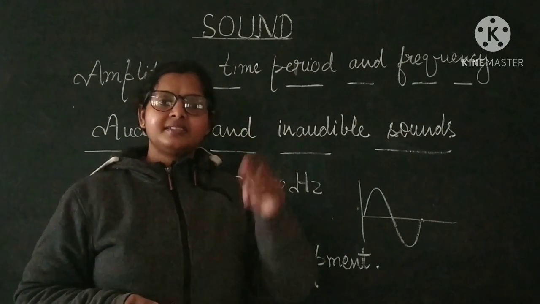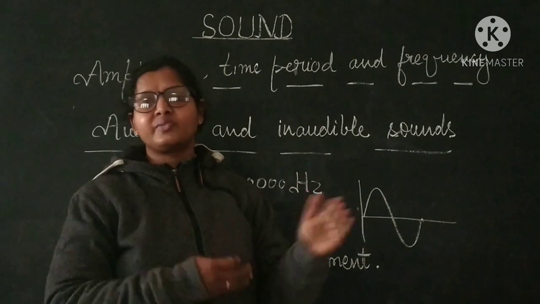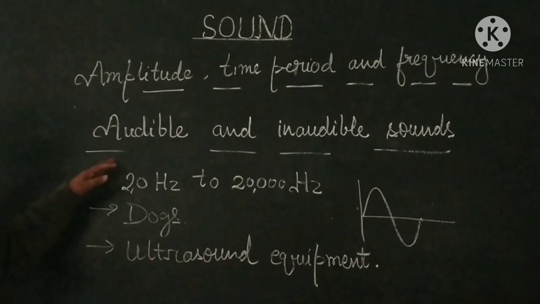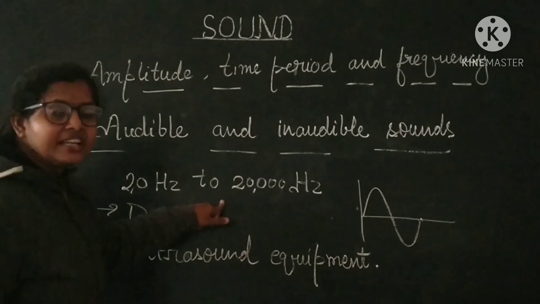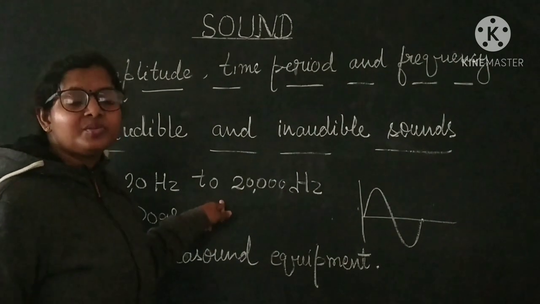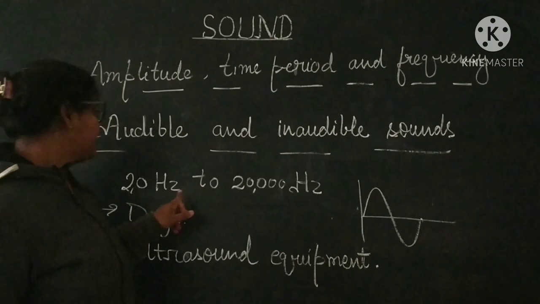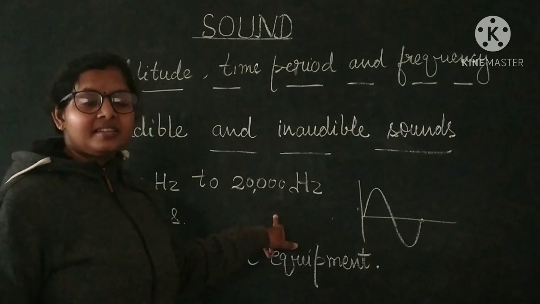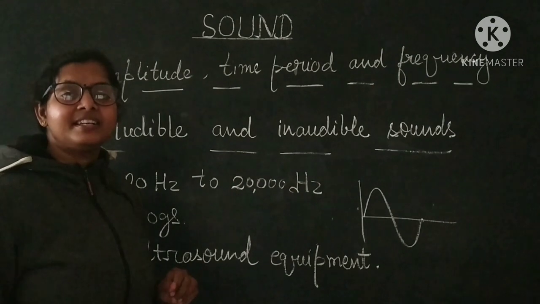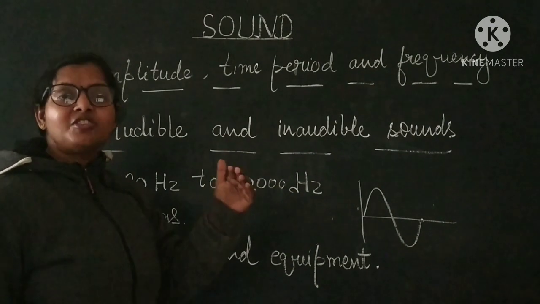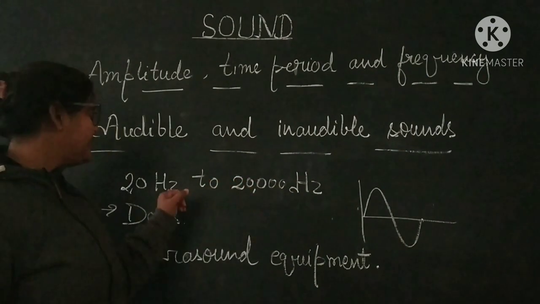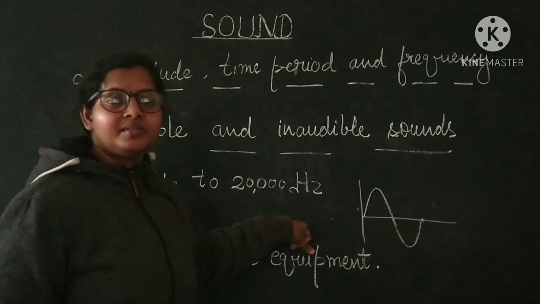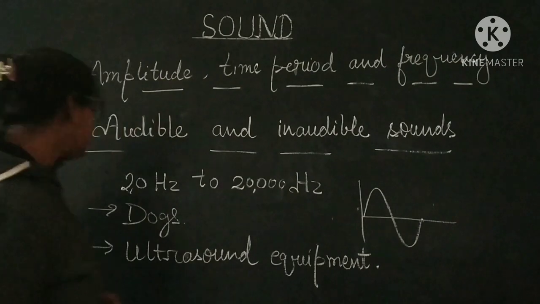You cannot listen to that sound because it has frequency less than 20 Hz. And audibility range. So what is the audibility range of the human ear? That is between 20 Hz and 20,000 Hz. This is the audibility range, meaning the sound which has frequency between 20 Hz and 20,000 Hz is audible. You can hear it.